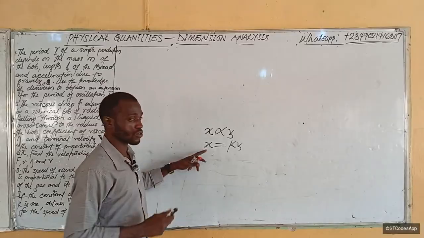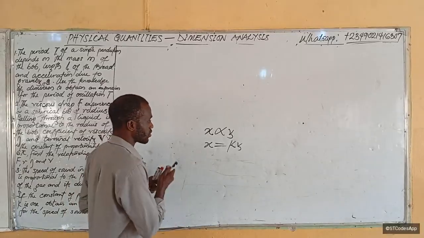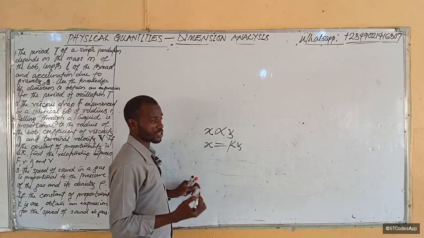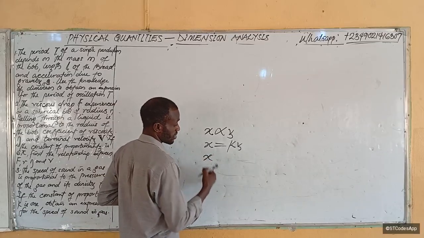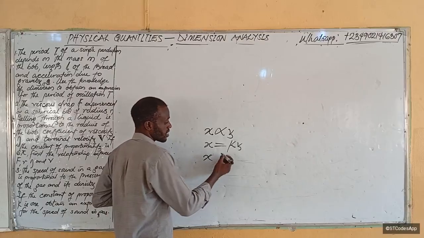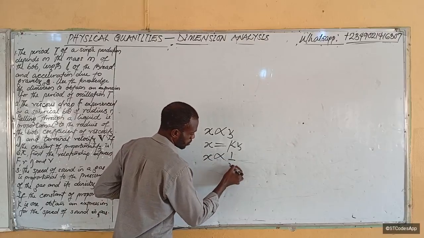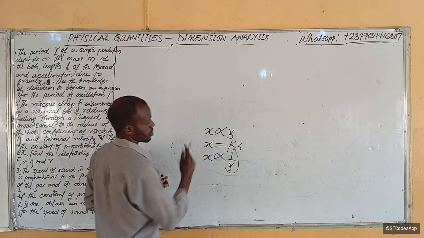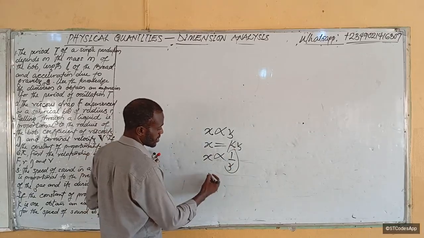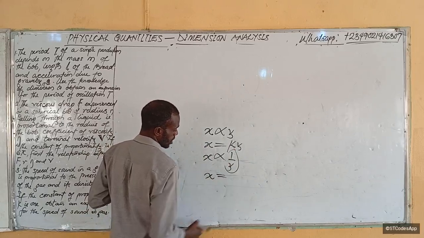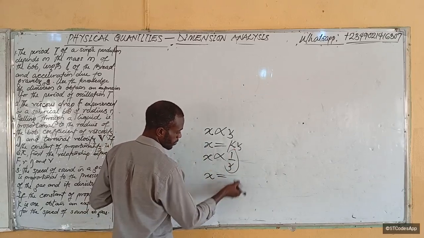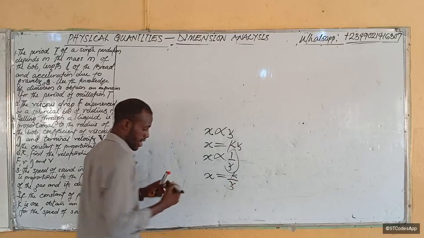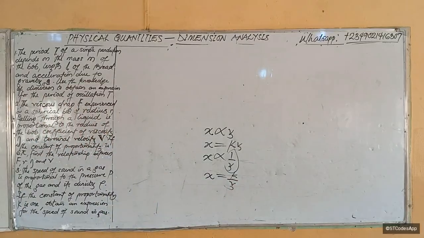So if I say x is inversely proportional to y, then if you want to write this mathematical equation, it becomes x equal to k times 1 over y, which is k over y.